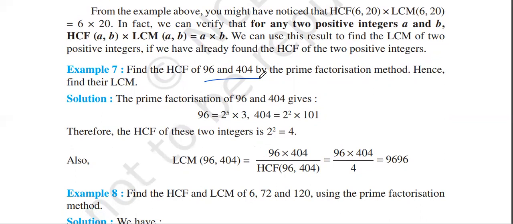Later, you get it over here. I will simplify. 4 into 101 times, 96 into 101 is nothing but 9696. So this is the LCM.